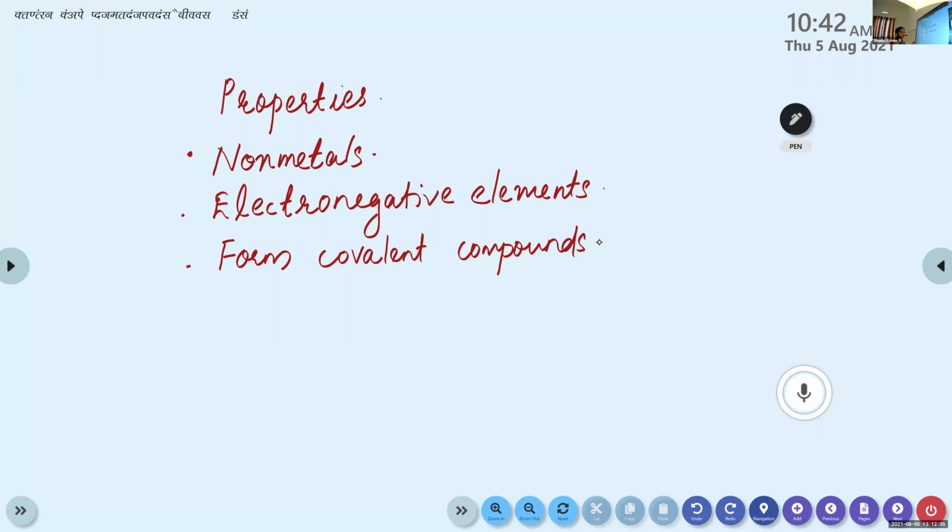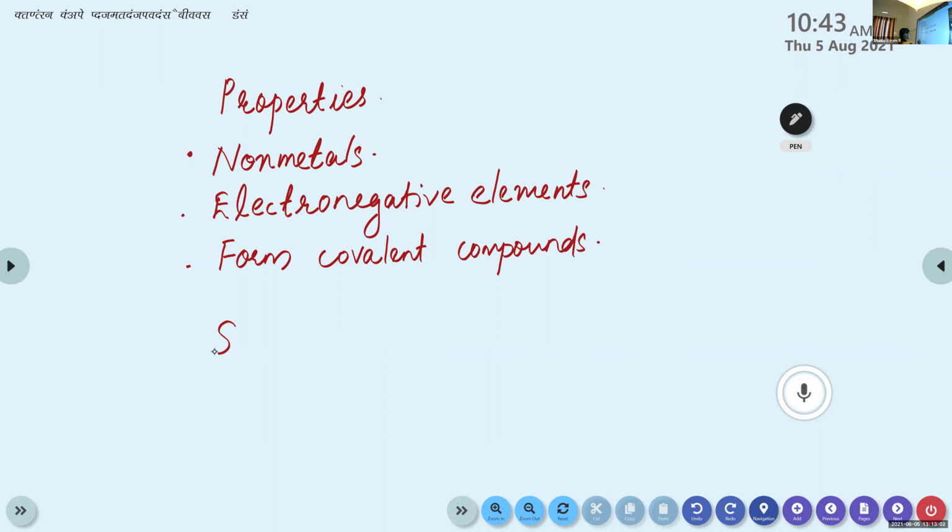So these p block elements are able to form covalent compounds. That's it. This is clear? So these are the properties of p block elements. They are non-metals, electronegative elements, and form covalent compounds.